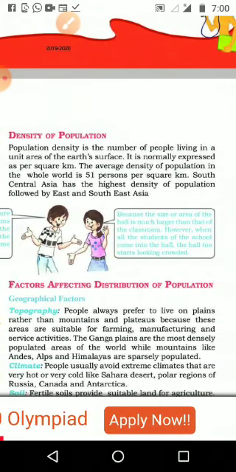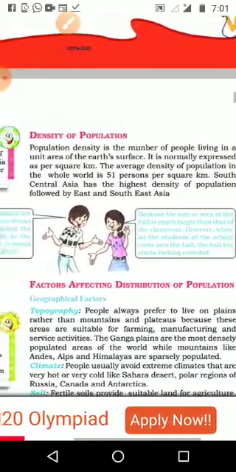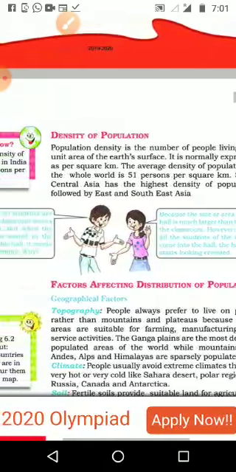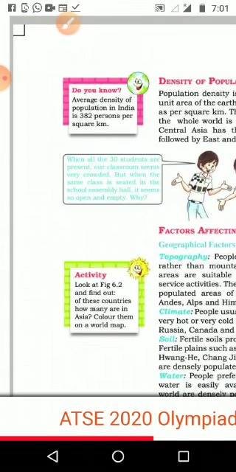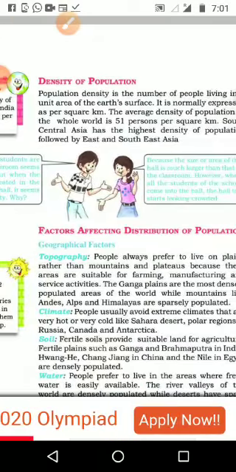South Central Asia has the highest density of population, followed by East and Southeast Asia. Let us come to the left side of your textbook. The average density of population in India is 382 per square kilometer. World average is just 51.